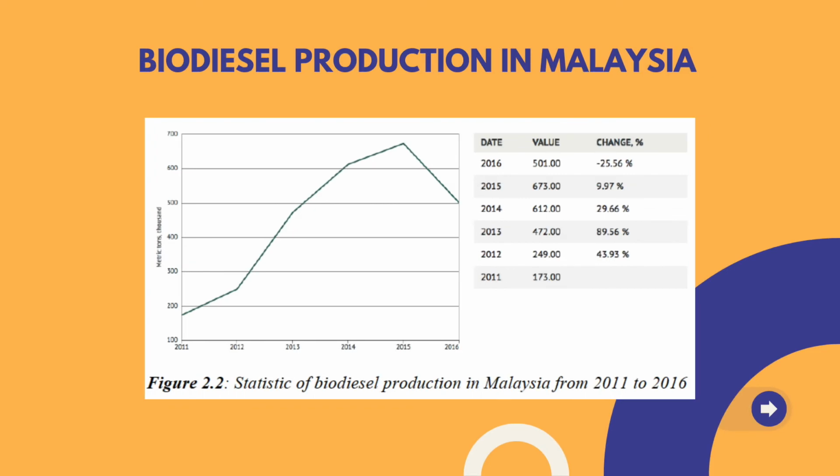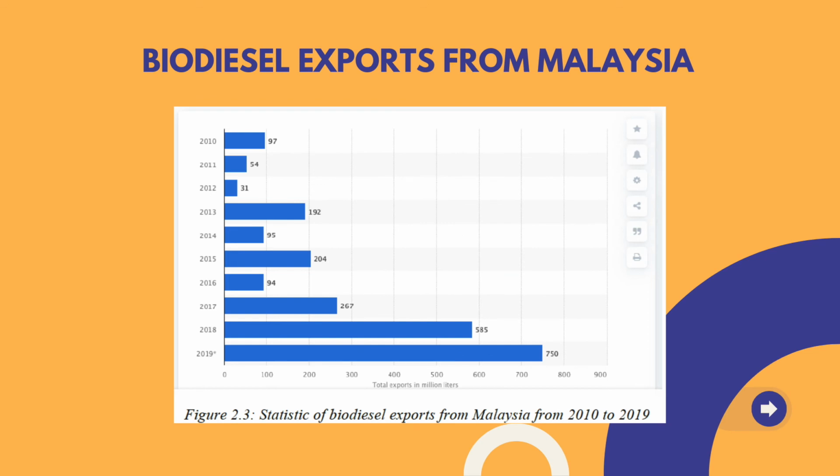Biodiesel production in Malaysia increased from 249 metric tons in 2012 to 501 metric tons in 2016, growing at an average annual rate of 25.91%. In 2016, the production decreased with a negative 25.56% change. The total biodiesel export in Malaysia in 2019 was up to 750 million litres. It increased about 35% compared to the previous year due to increased demand from the European Union and China.